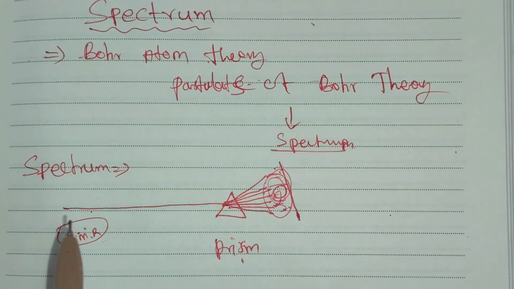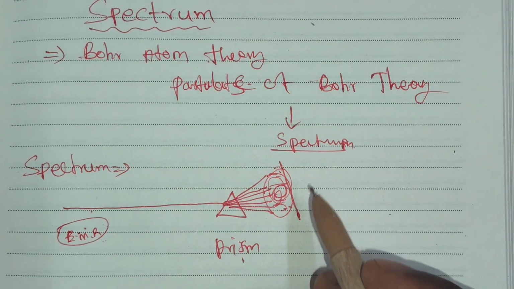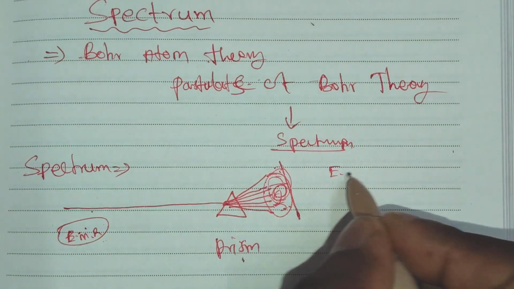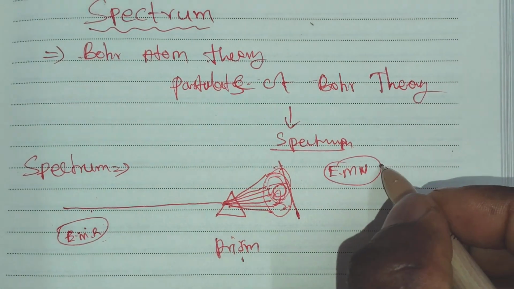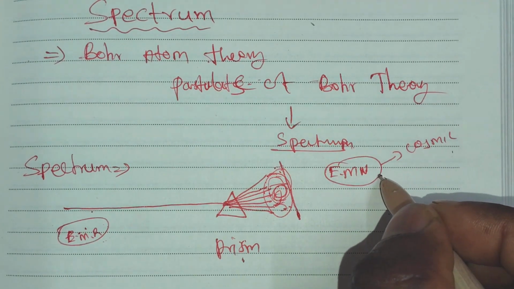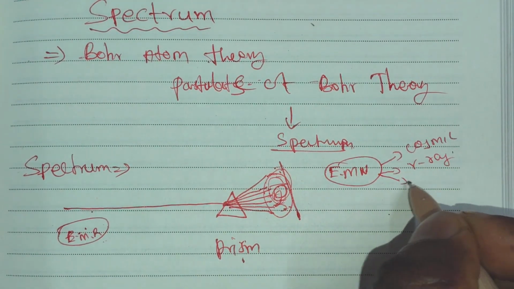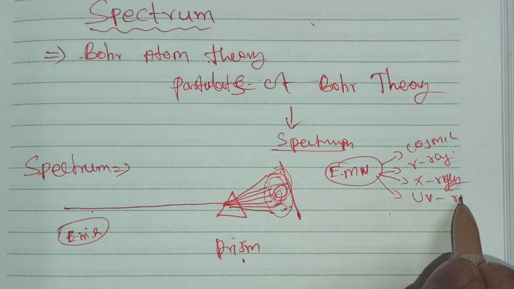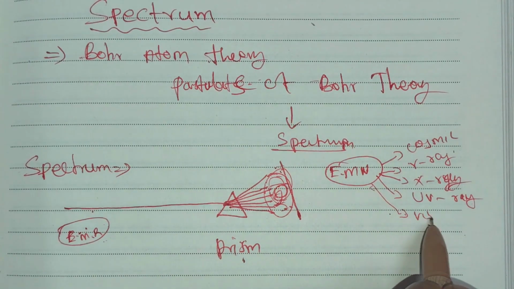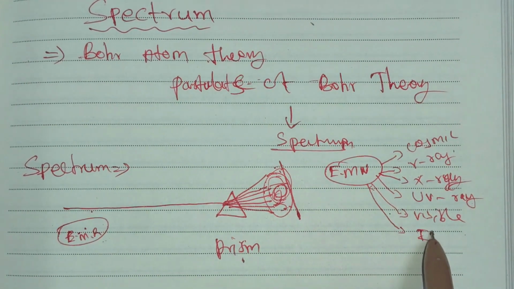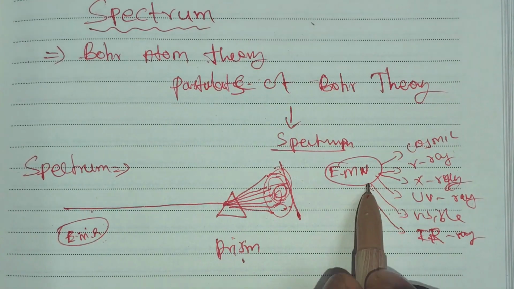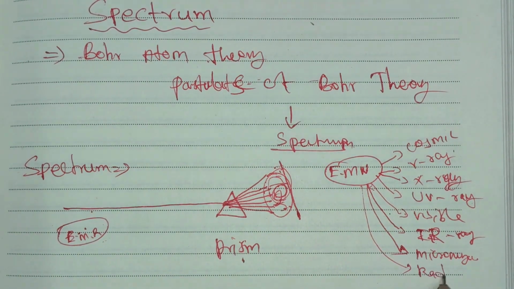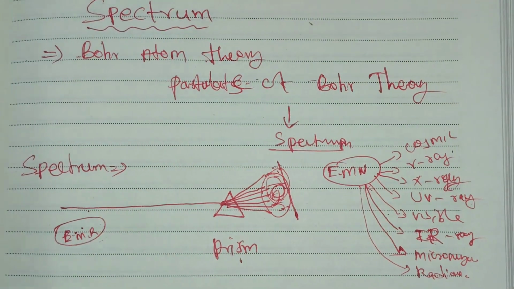The spectrum gives the waves in decreasing or increasing order of wavelength or frequency. We know the electromagnetic waves are: cosmic rays, gamma rays, X-rays, UV (ultraviolet) rays, visible light, IR (infrared) rays, microwaves, and lastly radio waves. This is also covered in another video on our channel.